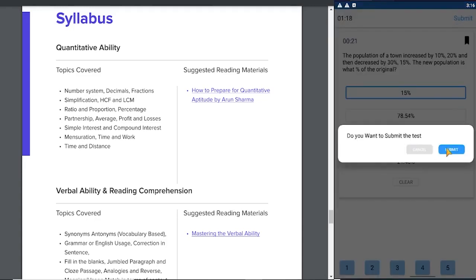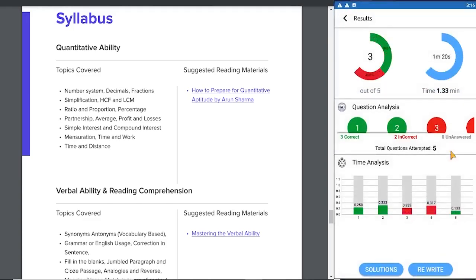You'll be asked to confirm. And this is the most important feature of our app. Now I got only 3 out of 5 right. It took me a total 1 minute 33 seconds. And here is the all important time analysis.